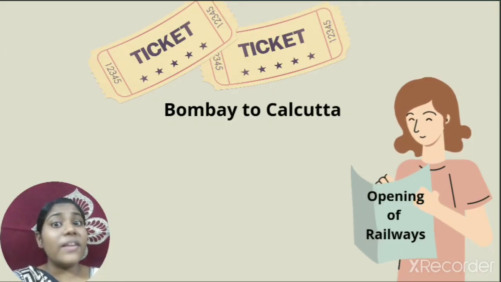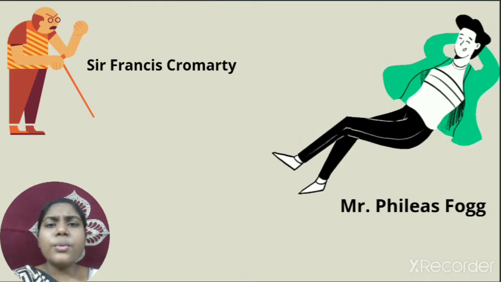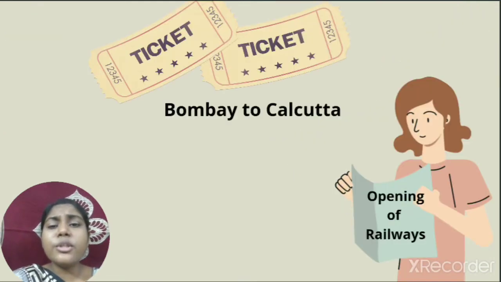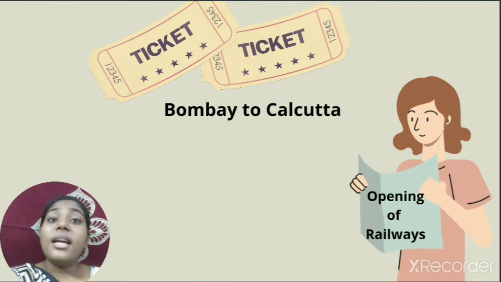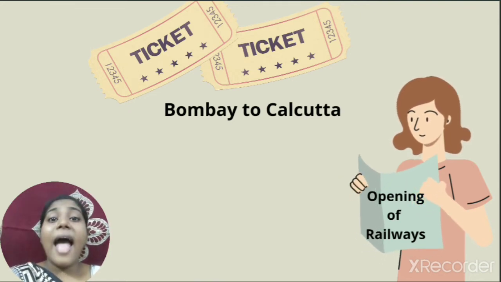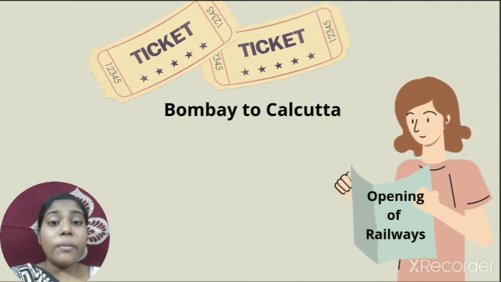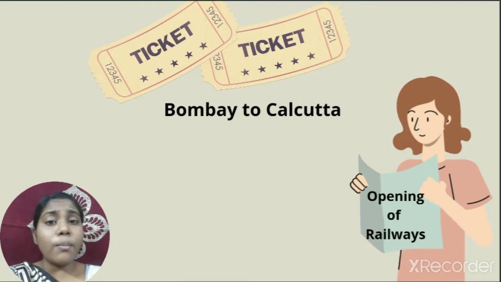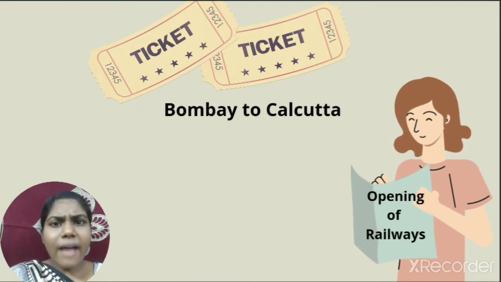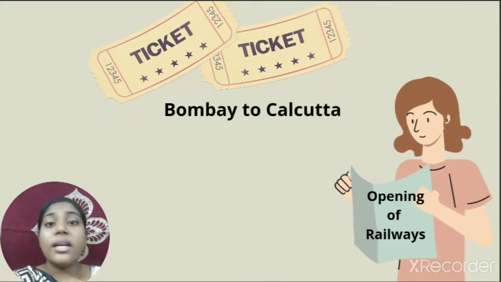He shouted at the conductor saying, "You said, the newspapers in this country said, the new railways are being opened and the tickets will be from Bombay to Calcutta. The train will be carrying the passengers from Bombay to Calcutta. But why haven't you taken us to Calcutta?" Then the conductor said, "Sir, no, the newspapers must have made a mistake."